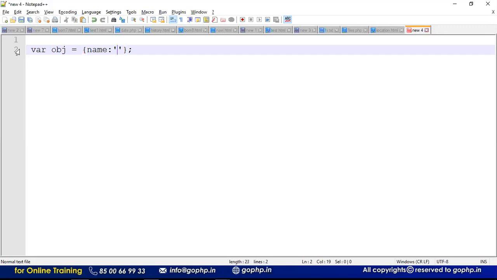So name, something called Ram. It is all about key and value pairs, guys. The key can be kept in single or double quotes, but the value should be in single or double quotes. Let us have a key called city with the value HYD, and one more key called state with the value TS. So this is exactly an object in JavaScript.